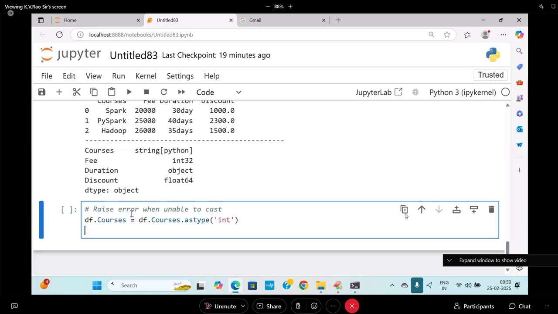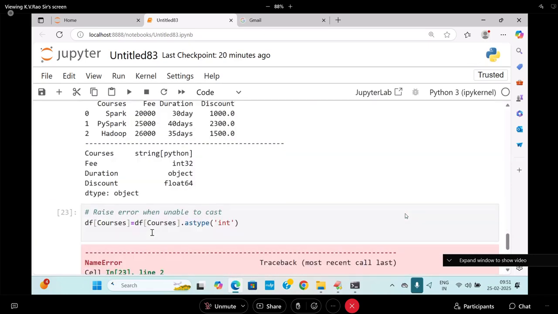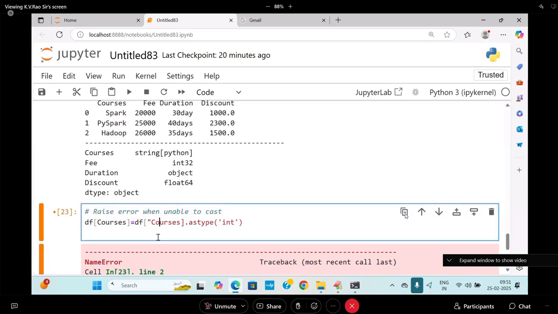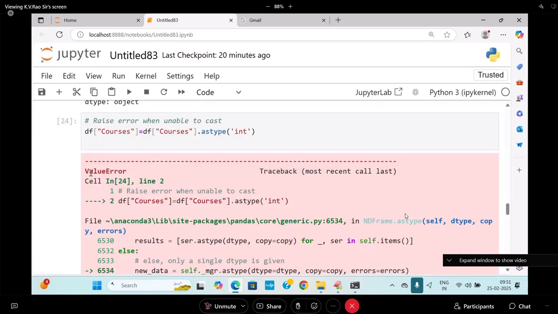Here I'm trying to cast this df of course. You can write like this, no problem. Df.course.astype, or df of course. Like this you can write and see what is happening here. Column names you need to write within double quotes. So what is coming? Value error.